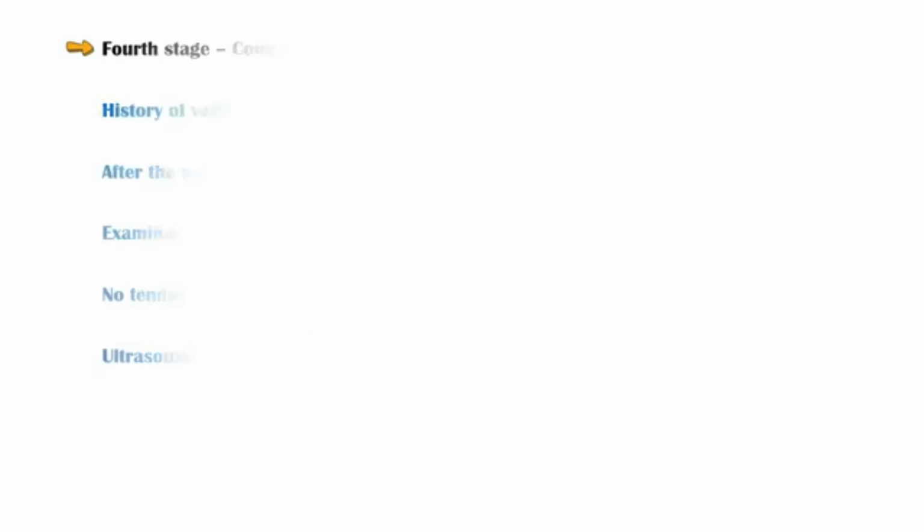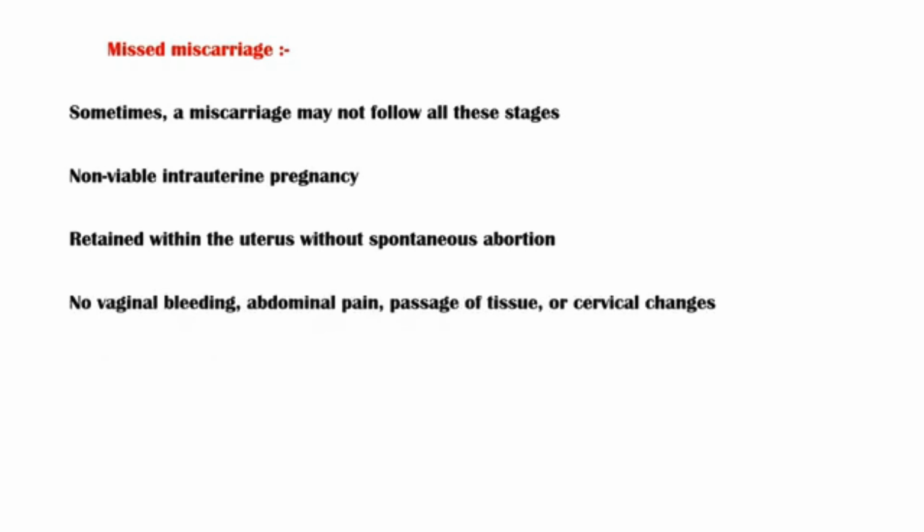Sometimes, a miscarriage may not follow all these stages. Such miscarriages are called missed miscarriages. A missed miscarriage is a non-viable intrauterine pregnancy that has been retained within the uterus without spontaneous abortion. No vaginal bleeding, abdominal pain, passage of tissue, or cervical changes are present. Commonest cause for miscarriages is genetic defects in the fetus.